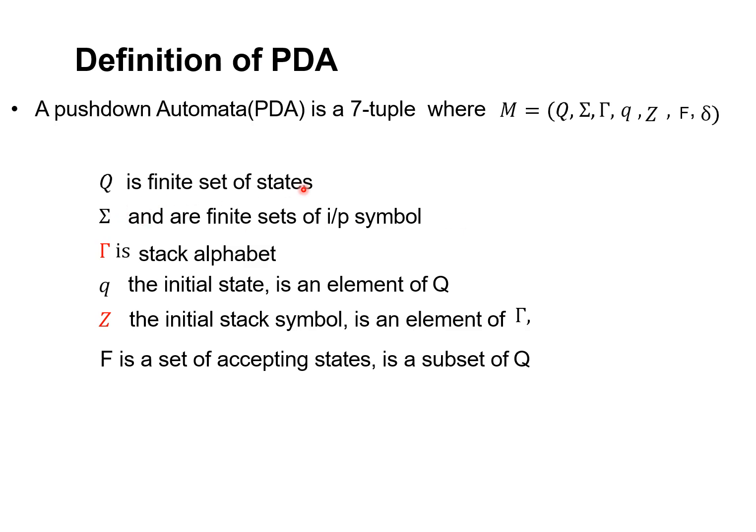Q is a finite set of states, sigma is a finite set of input symbols, tau is the stack alphabet, q0 is the initial state, an element of Q, Z is the initial stack symbol, an element of tau. F is a set of accepting states, a subset of Q. There is another notation called delta, the transition function, which is different from the finite state machine.